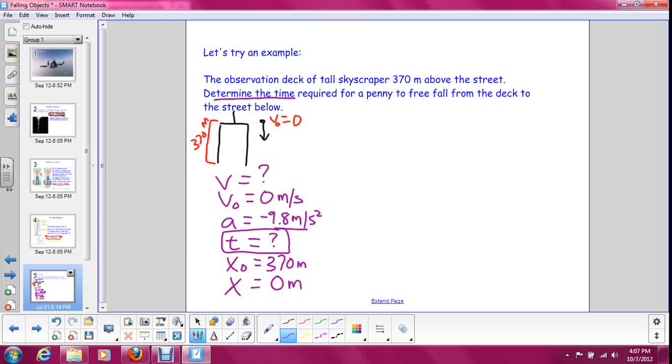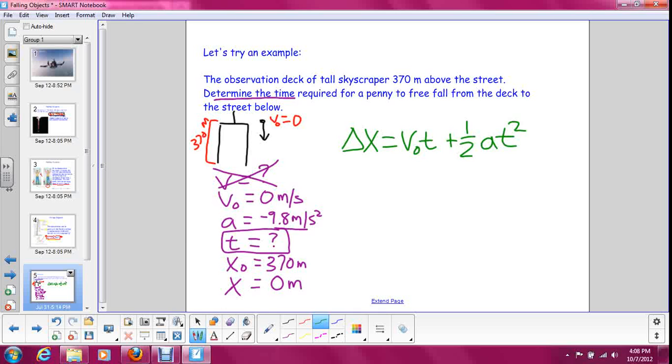So the one thing that we do not know out of all of these variables and don't really care about is final velocity. So we need an equation that does not have final velocity in it. And that is our very first equation. The change in position is equal to initial velocity times time plus 1/2 acceleration times time squared. And now all we have to do is plug in our numbers.